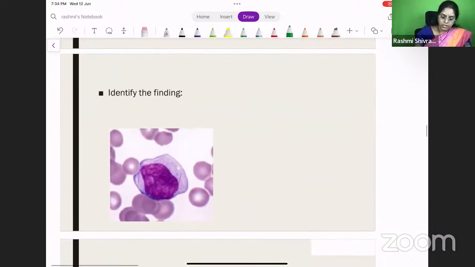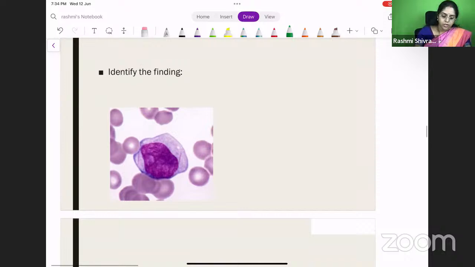So what is this finding? This is the last one. This is a hematology question which I wanted to put in. This is basically a peripheral smear or a bone marrow finding. So what is this? These are the Auer rods. You can see this Auer rod here and here. So where do you find Auer rods?